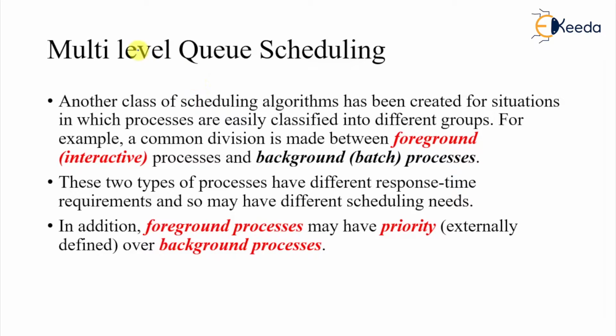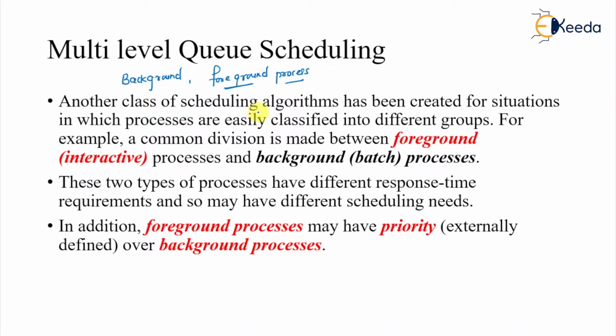where we have different kinds of processes. For example, there can be a background process and there can be a foreground process. So there can be background and foreground processes. There can be interactive processes, like foreground processes are interactive, and background processes are something that is required for computation.